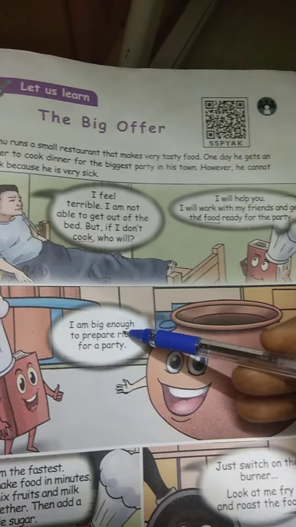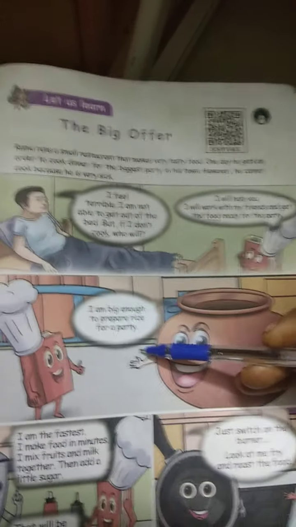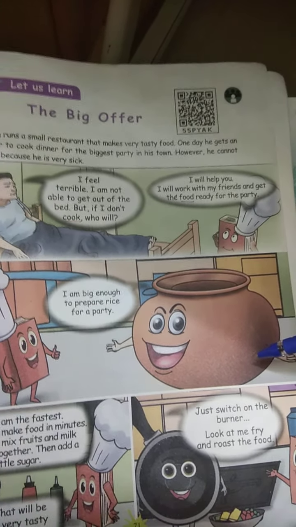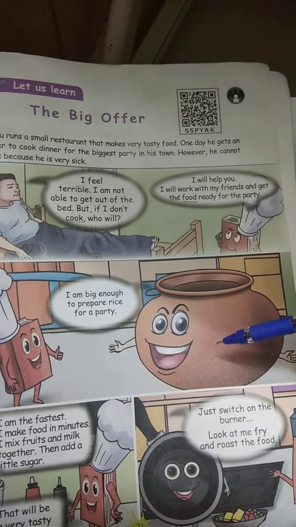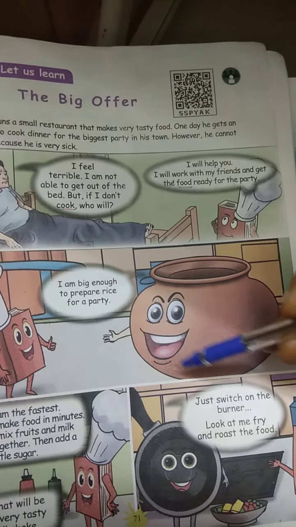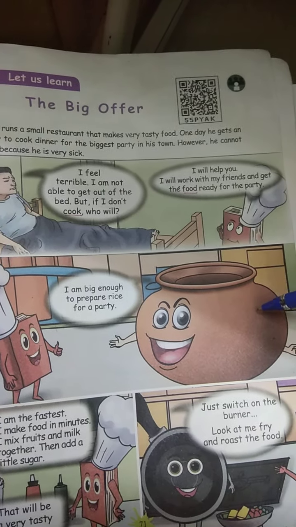I am big enough to prepare the rice for a party. The first one, who is speaking? The big pot is speaking. Here you want to know about the utensils of the kitchen. Who is speaking here? The bigger pot is speaking here.